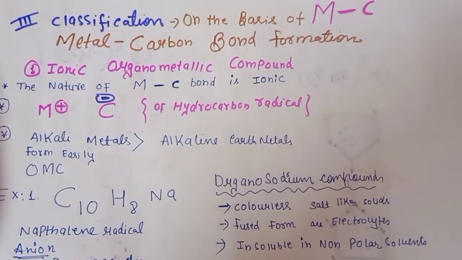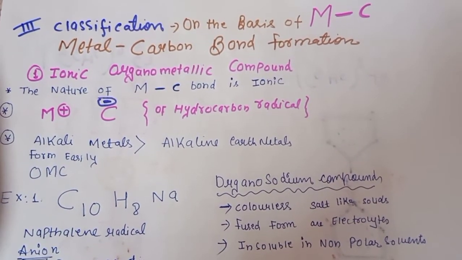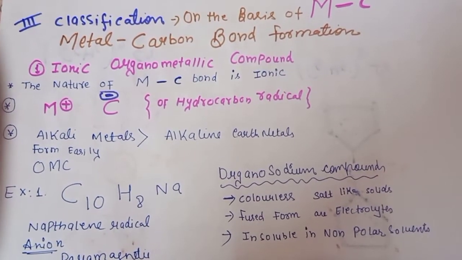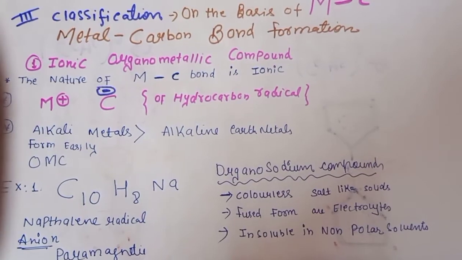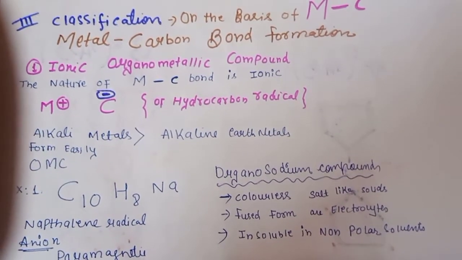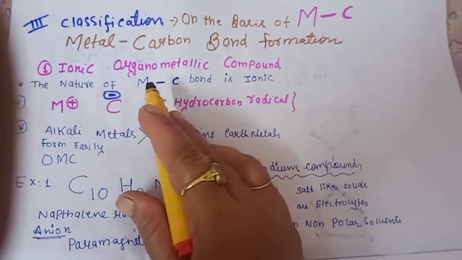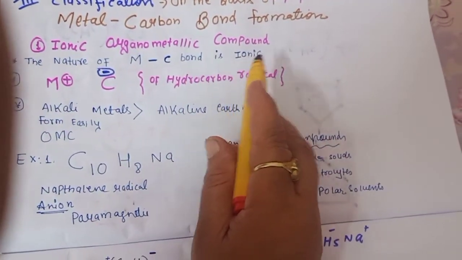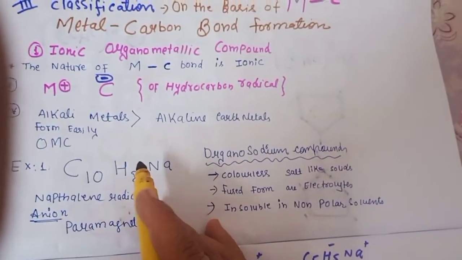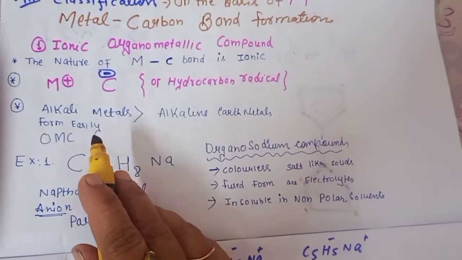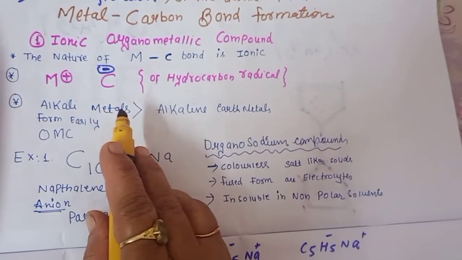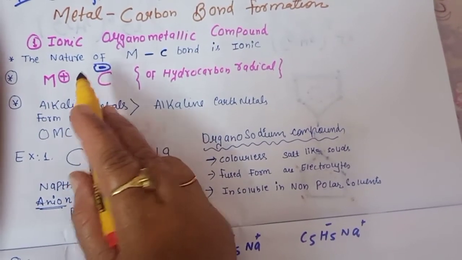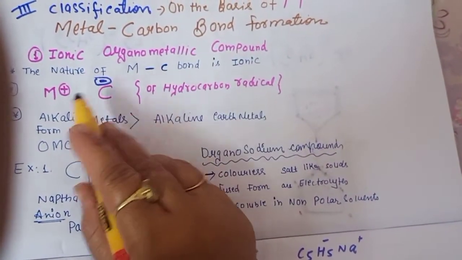The classification on the basis of the metal carbon bond formation means which type of bond is there between the metal and carbon, whether it is sigma, whether it is pi, whether it is covalent. Okay. So first, ionic organometallic compounds. The nature of the metal carbon bond is ionic in this case. Generally which type of metals will form these compounds? Alkali metals, alkaline earth metals. So the metal part will have the positive charge, it is ionic. One part will be negative, one part will be positive.